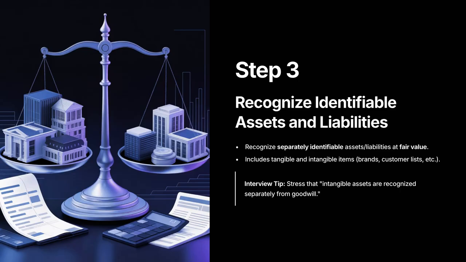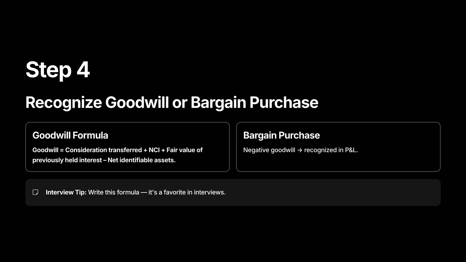These must be recognized if identifiable and measurable at fair value. Step 4. Recognize goodwill or bargain purchase. Core formula: goodwill equals consideration transferred plus non-controlling interest plus fair value of any previously held interest minus net identifiable assets at fair value. What goodwill represents?